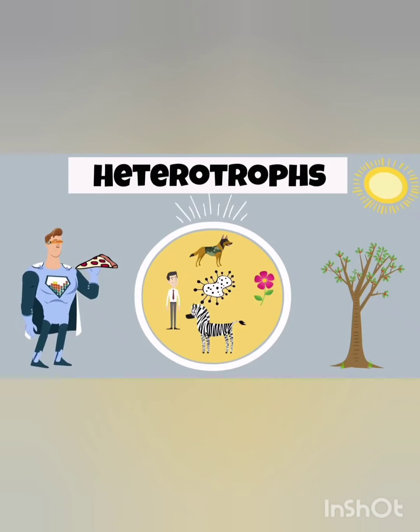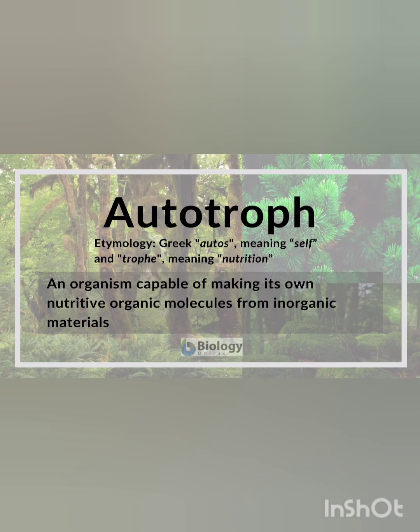Okay children, all of you listen carefully. Here we can see the word heterotrophs. We can divide it into two, that is hetero plus trophs. Hetero means others and trophs means nourishment. The word itself shows what it is. Heterotrophs means they depend on other organisms for their food. So it is called heterotrophs.